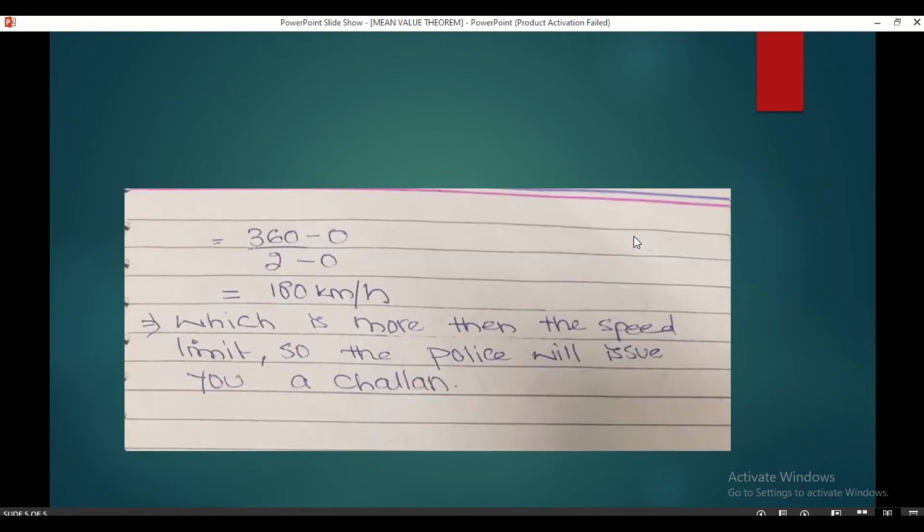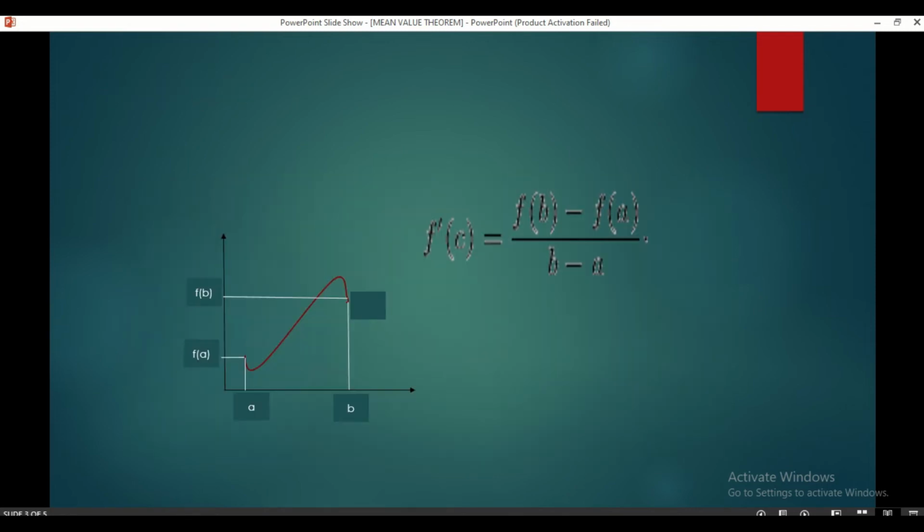Similarly, for the time, suppose we are traveling in less than 3 hours, that is, we are traveling it in 2 hours. How can the traffic police know? If we are traveling it in 2 hours, then the final value of b, that is the time at which we will reach our 360 km destination, will be 2 hours, and as we have started our journey from 0, a will be 0.